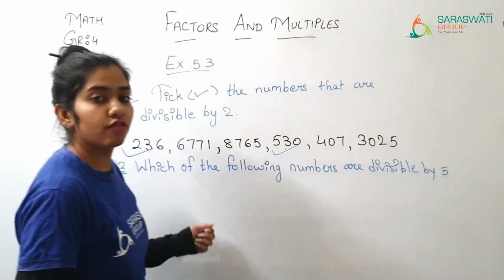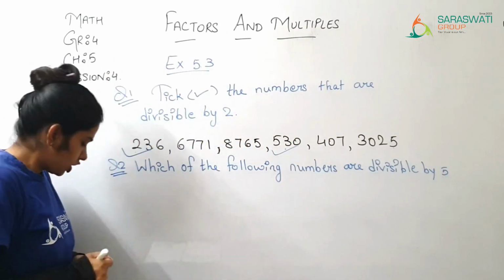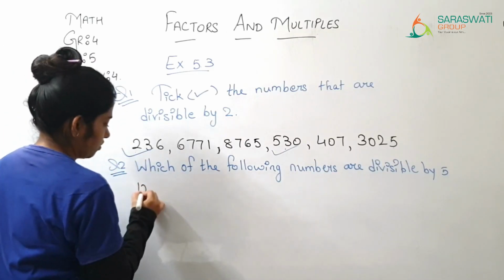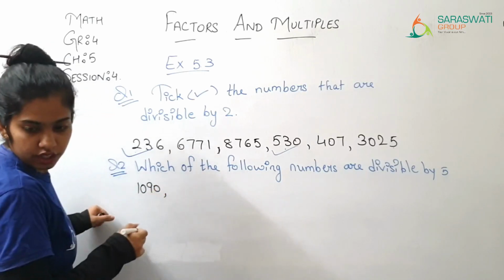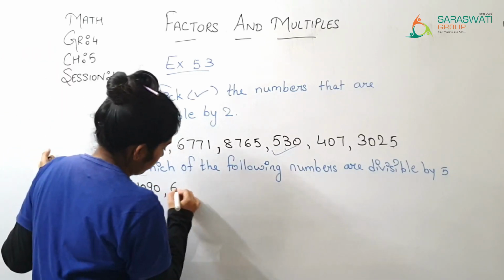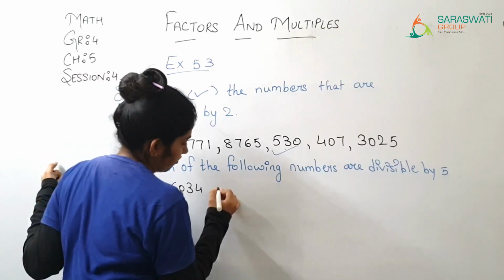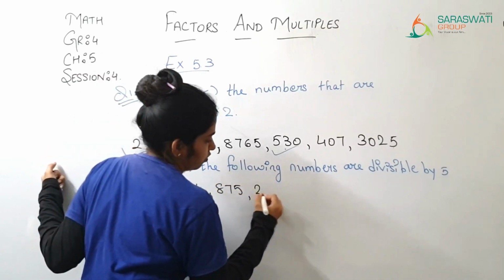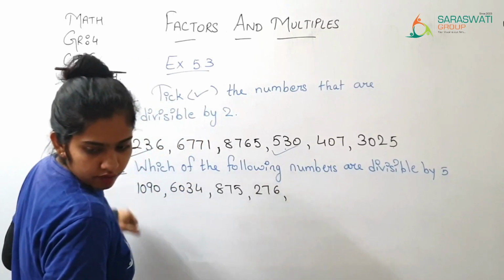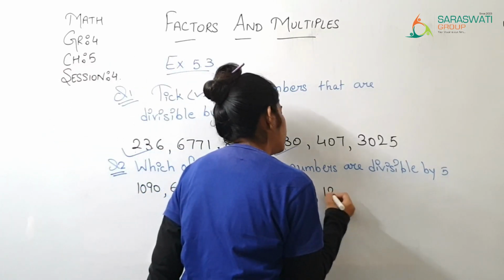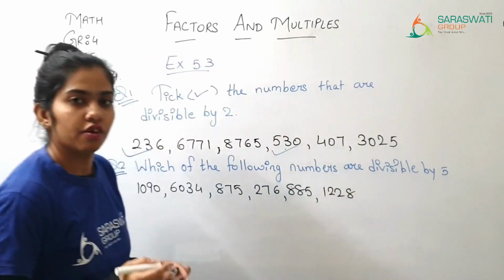So let me give you the numbers: 1090, 6034, 875, 276, 885, 1228. Right?